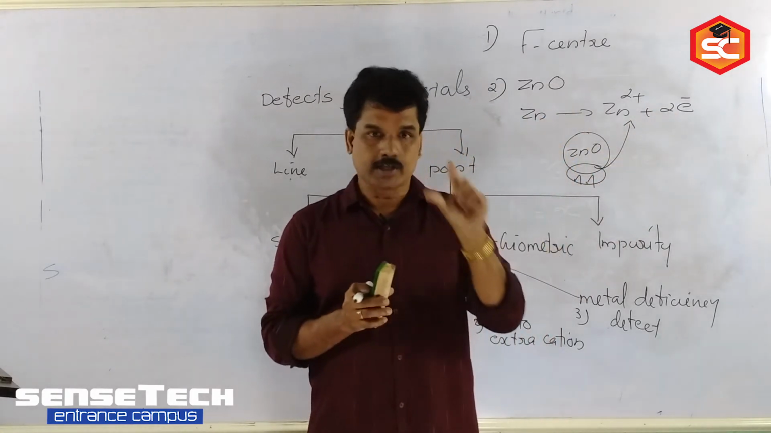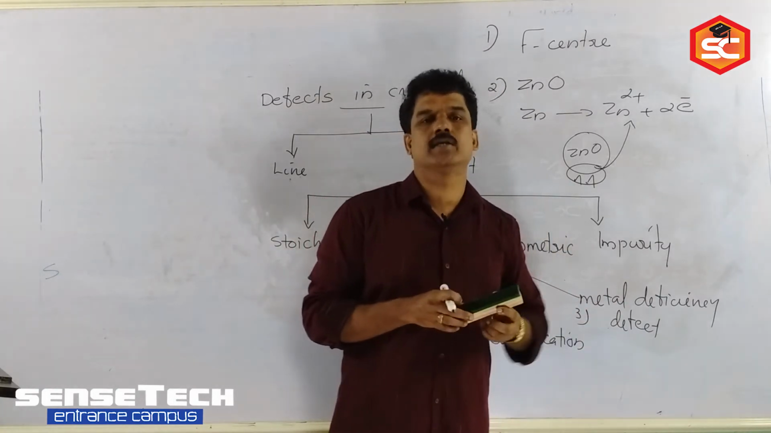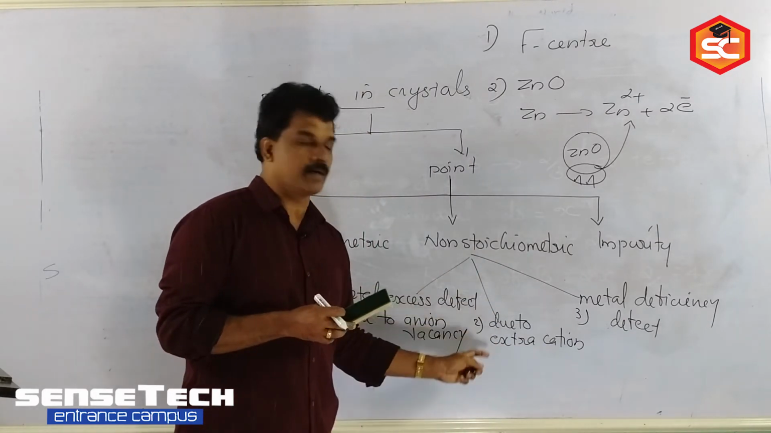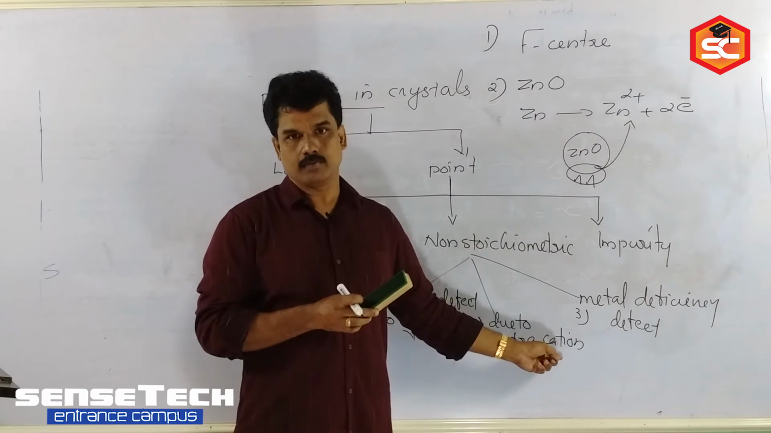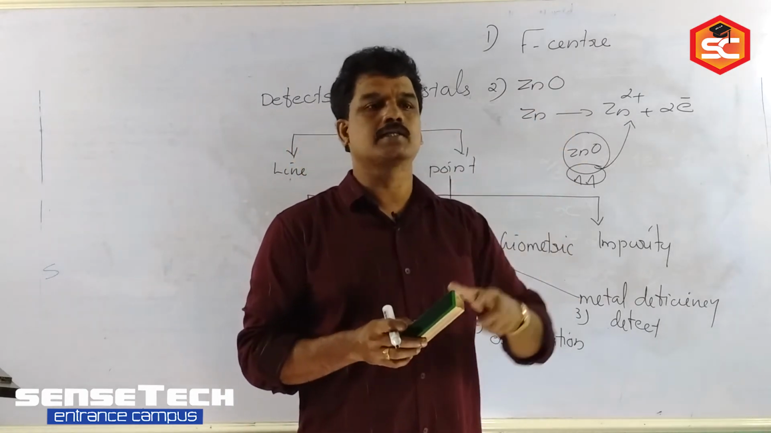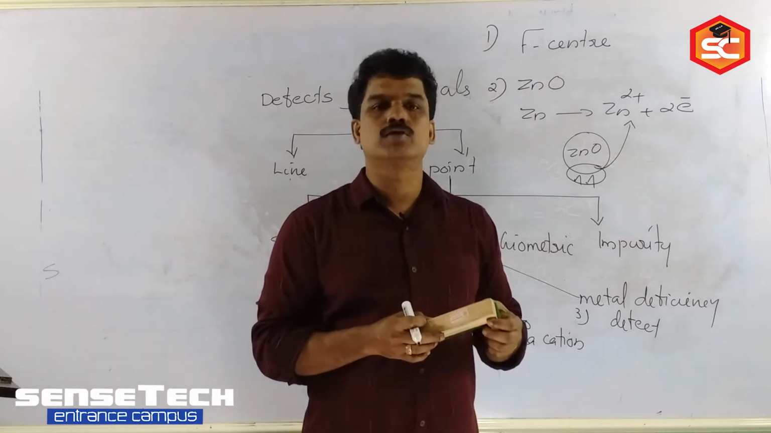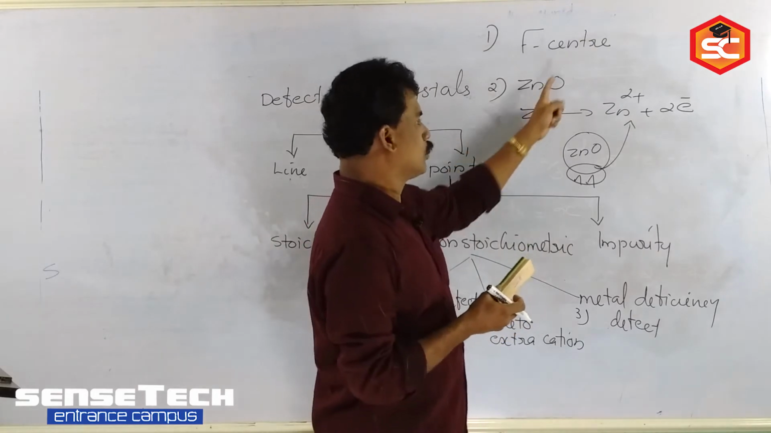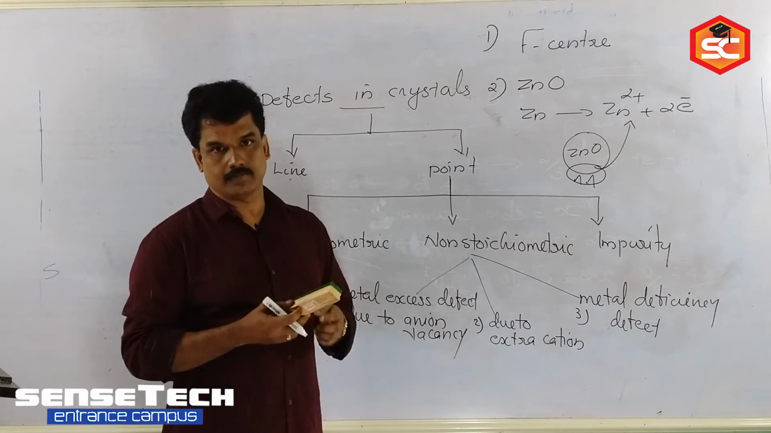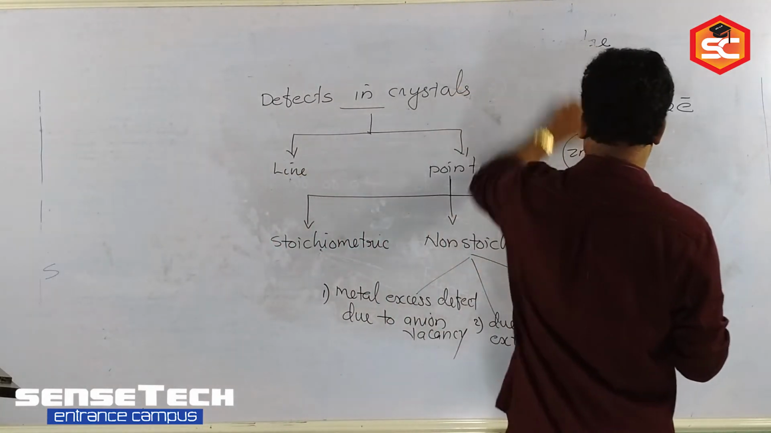That is the reason zinc oxide on heating shows some yellow color. Zinc oxide appears yellow in color. The reason behind it is the non-stoichiometry defect due to extra cation, the metal excess defect due to extra cation. That is why zinc oxide appears yellow in color, and that is why we call zinc oxide fool's gold, due to this non-stoichiometry defect.